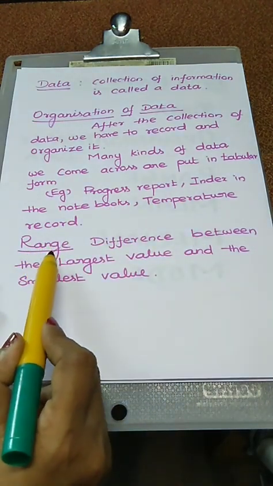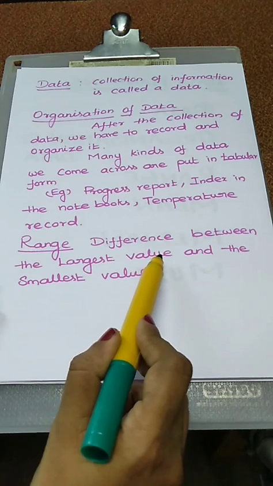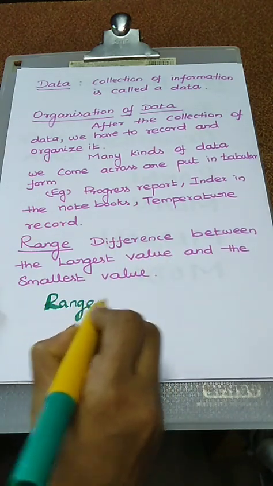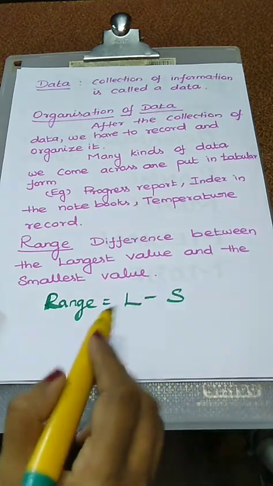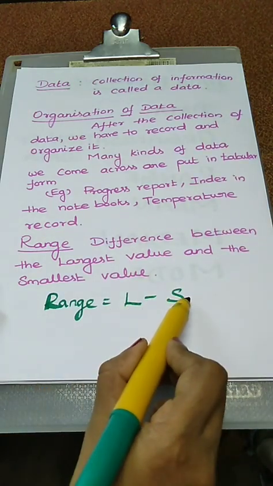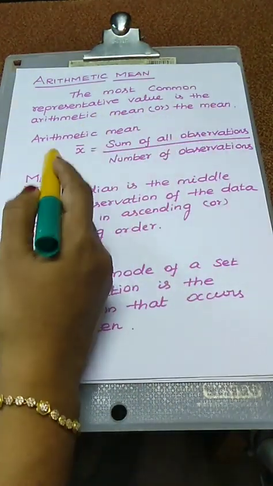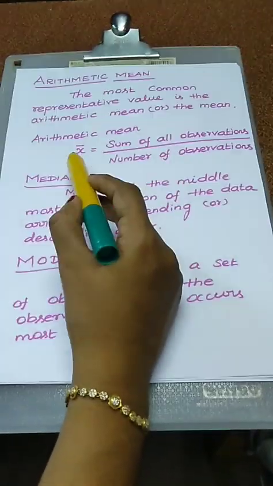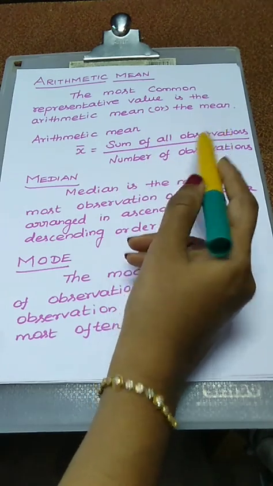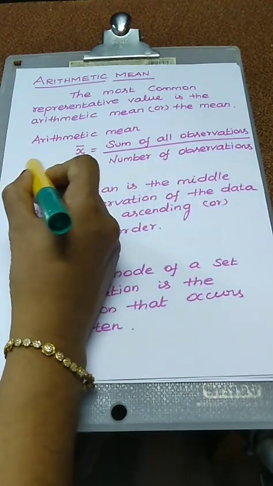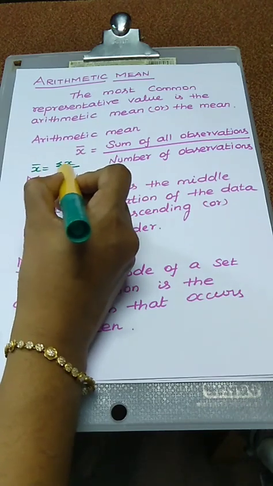The next one is range. The difference between the largest value and the smallest value. So, the range formula, range is equal to L minus S. Largest value minus smallest value. Okay. Next one, arithmetic mean. Actually, the most common representative value is the arithmetic mean or the mean. Formula for arithmetic mean, x bar is equal to sum of all observations divided by number of observations. In short form, we write x bar is equal to summation x by n.